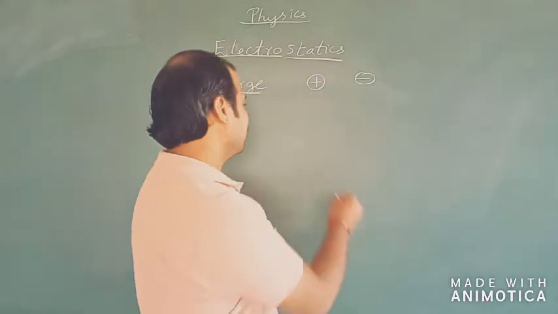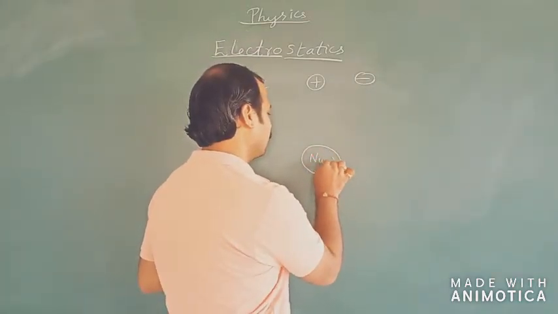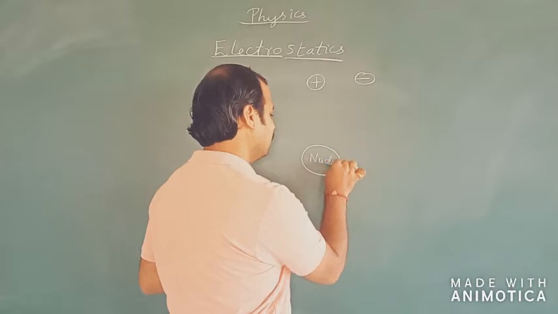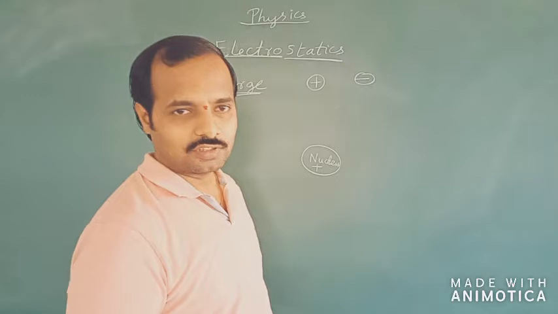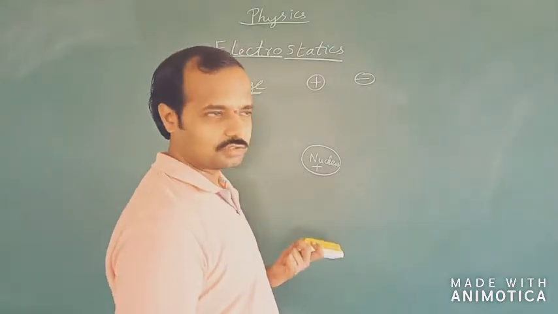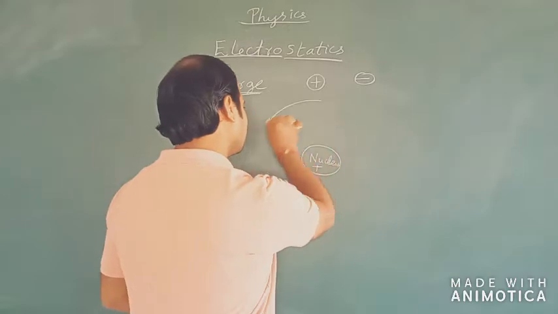If I talk about an atom, we already know that an atom consists of a nucleus with a positive charge, that is, it consists of protons and neutrons. Protons are positively charged, neutrons are neutral, and surrounding it